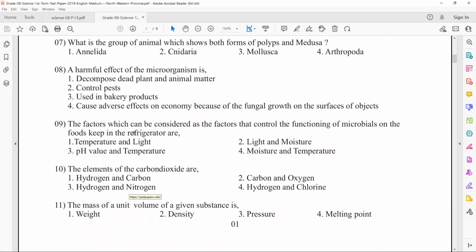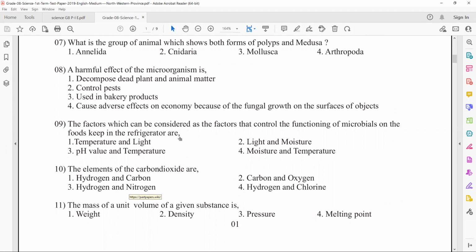Right. The factors which can be considered as the factors that control the functioning of microbes on food kept in the refrigerator are... So there are two factors that contribute to the growth of microorganisms. If we control them, we can avoid the harmful effects of microorganisms. The factors are nothing but moisture and temperature. So if we keep food inside the refrigerator, we control these two things. We reduce the moisture and the temperature so that we can protect our food.